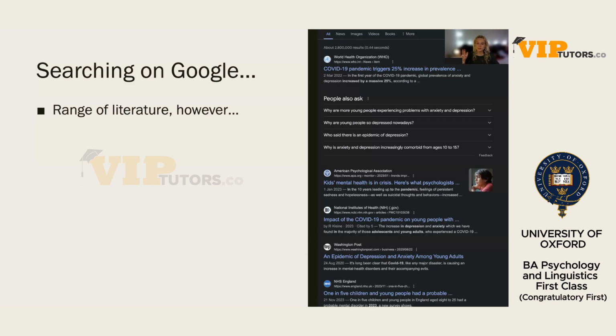However, the weakness of Google versus other ways of searching for literature, which we will go on to later, is that they've seen the word epidemic in the question and they've confused that with the pandemic, which we're not talking about. We might talk about it later on in the essay as a contributing factor towards the young people's mental health crisis, but right now it's not the focus of our research.